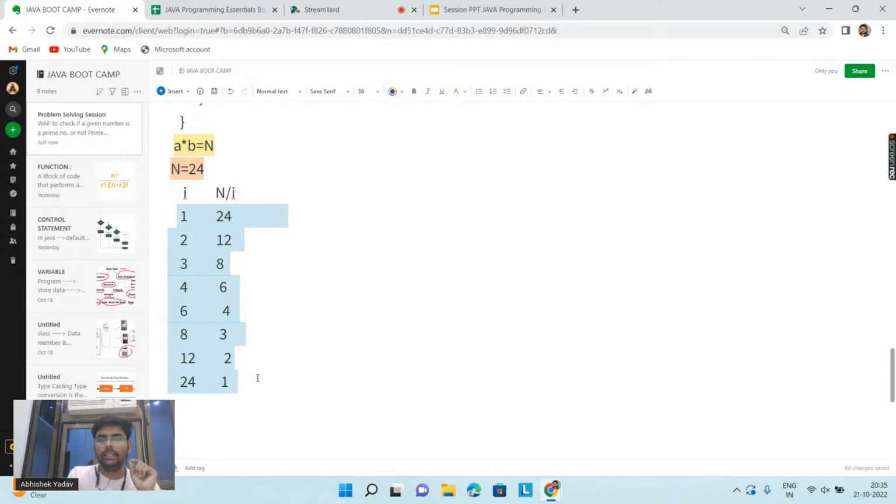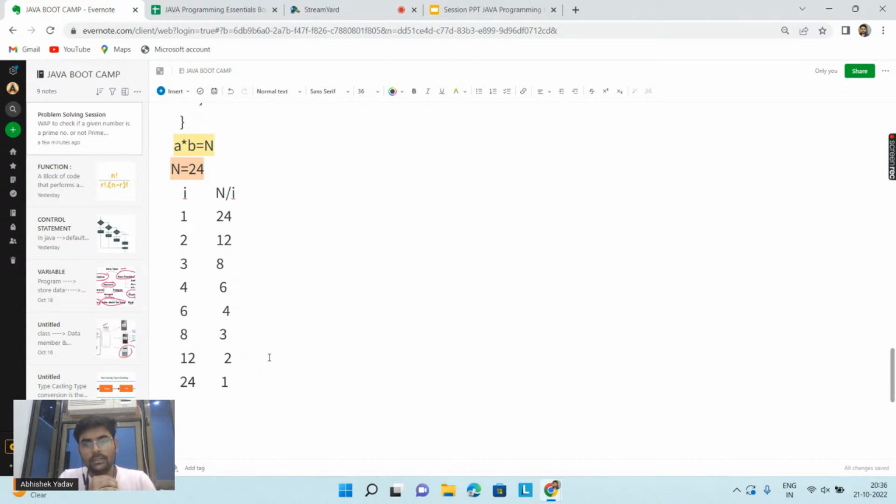You can see this table, right? You can make some observation. My factors are repeating at a particular point. After a particular point, my factors are not unique, they are repeating. And according to the definition of a prime number, you have to calculate all the unique factors, and if the count of unique factors is 2, then it is a prime number. Middle of the table, no, it is not the correct observation here. You are close to the observation. Any other observation you can make?